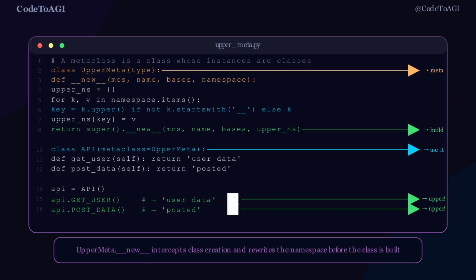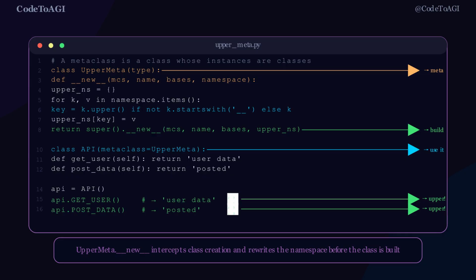We create a new empty dictionary called upper_ns. We loop through the namespace, and for every key that does not start with a double underscore, meaning it is not a dunder method, we convert the key to uppercase. Then we call super().__new__ with the rewritten namespace, which builds and returns the finished class.